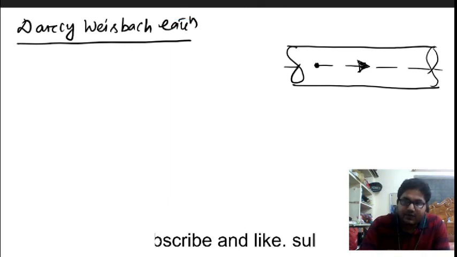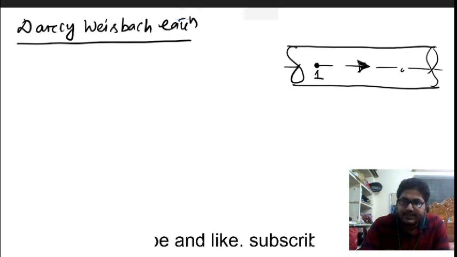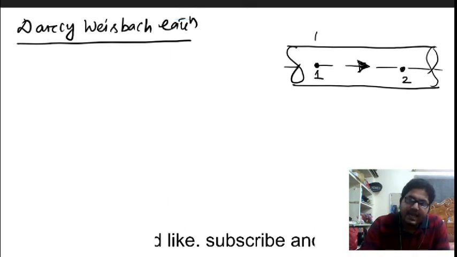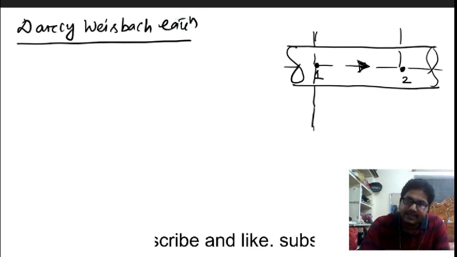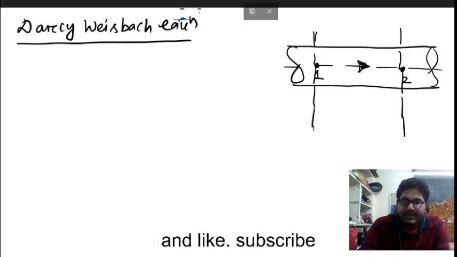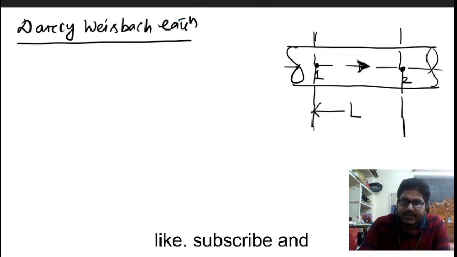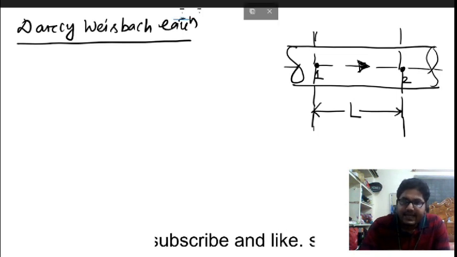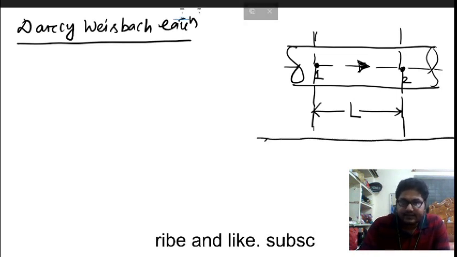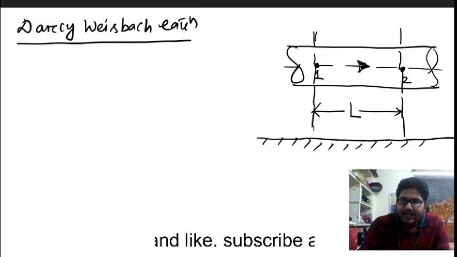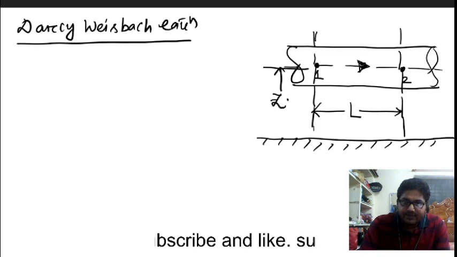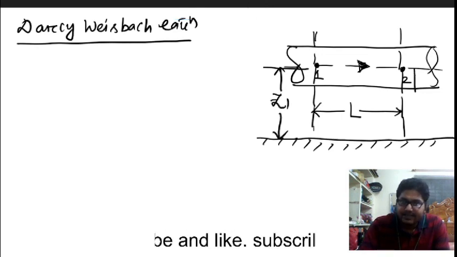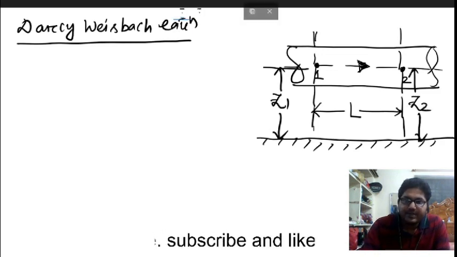Suppose I am considering two points. This is point 1 and this is point 2, and I am drawing a section at each point. This is section 1 and this is section 2. In between sections 1 and 2 the length is L. This is my datum line, and the elevation heads are Z1 and Z2.